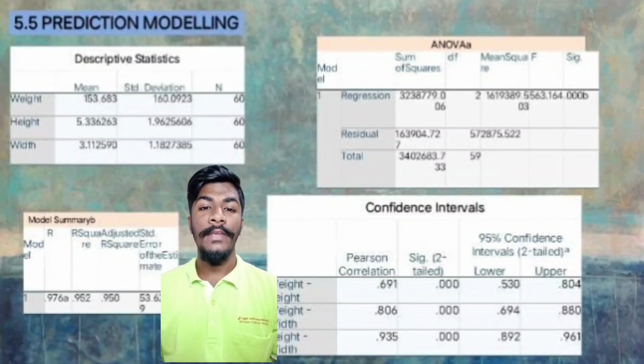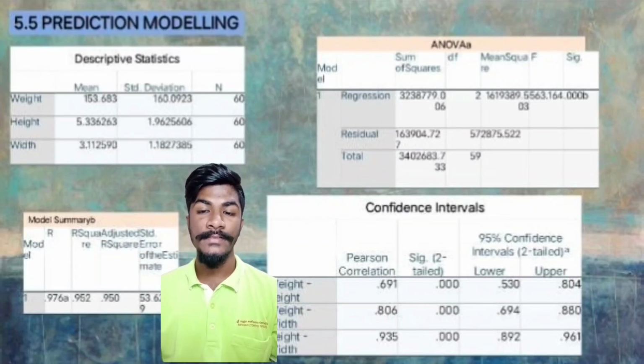The next part is prediction modeling. For the prediction modeling, we attached four important statistics such as descriptive statistics, model summary, ANOVA, and confidence interval. Those are the four main statistics or calculations that we attached by using SPSS in the prediction modeling.